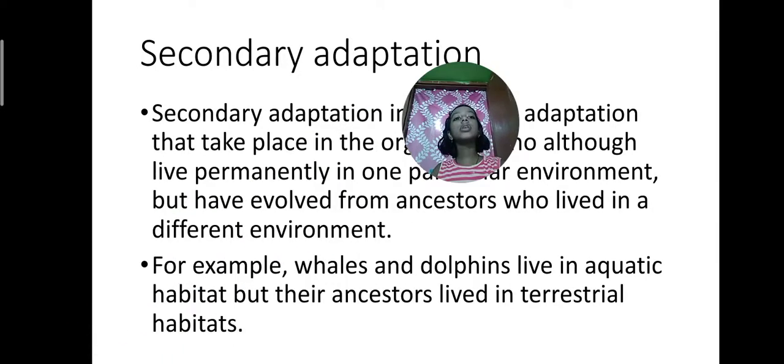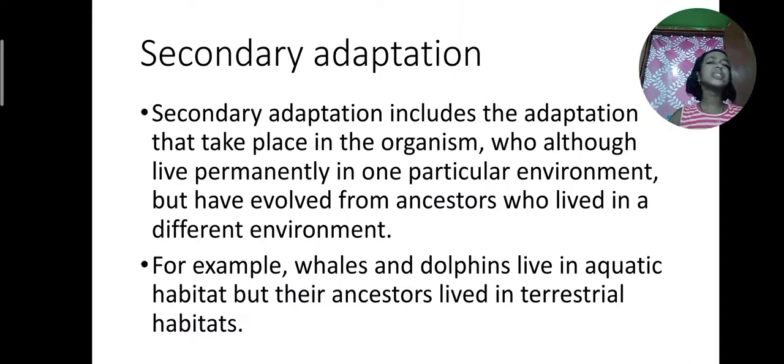Now we will go to the secondary adaptation, which is opposite to the primary adaptation. In primary adaptation, from the beginning the habitat is only one, but in secondary adaptation the animals are fully evolved from their ancestors who lived in a different environment.